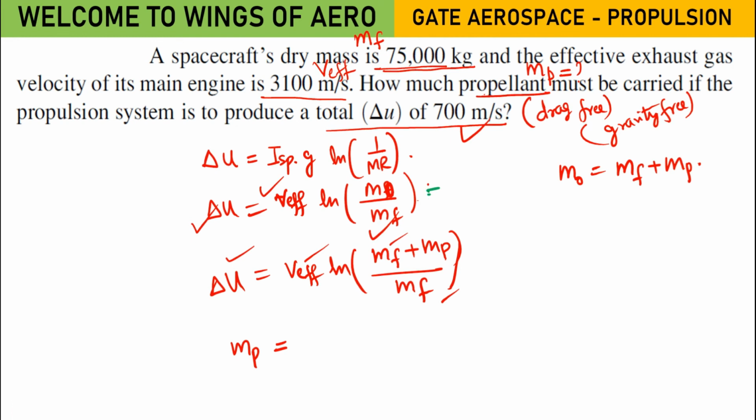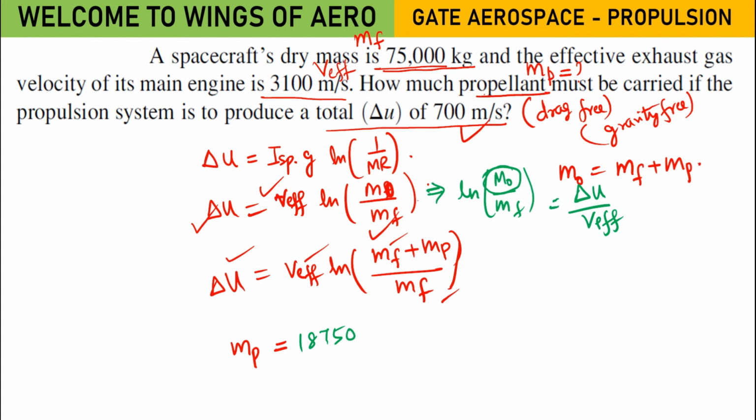So first what you do is ln M naught by MF equals to del U by VF. Solve this. To eliminate this ln, what you are going to do? Because you don't know this value, how you can eliminate this ln? Ma'am, yes. 18750. Which one value? MP. MP is 18,750.